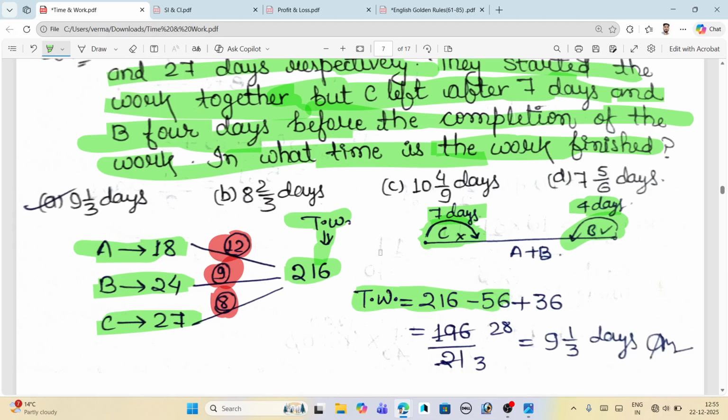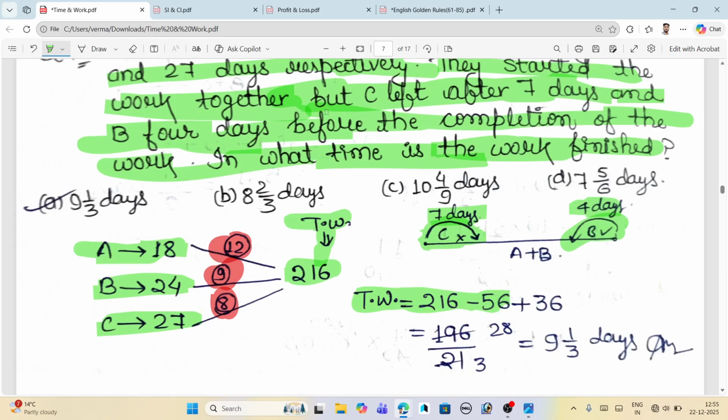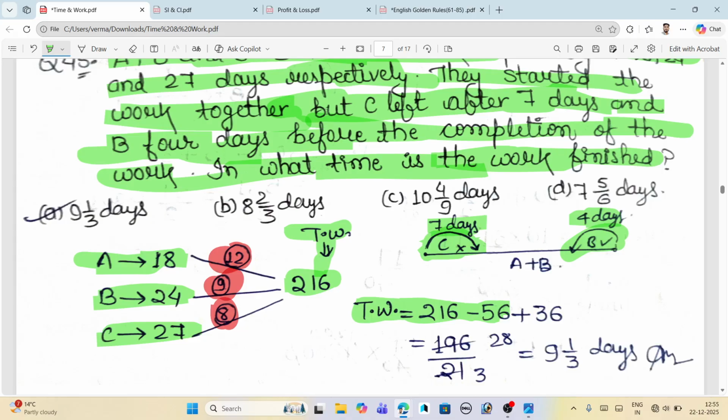In the question, C left after 7 days. The efficiency of C is 8, multiplied by 7 is 56, so the work done by C is only 56. The efficiency of B is 9, and B left the work 4 days before completion, so 9 multiplied by 4 is 36. Our approach is that we leave out C and we add the remaining days of B. This is the easiest thing we can do here.